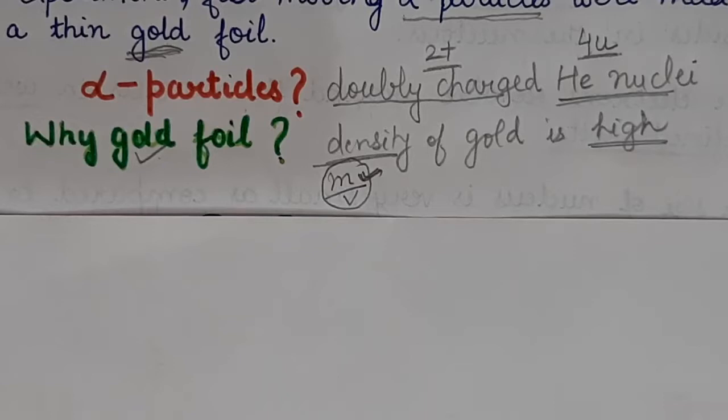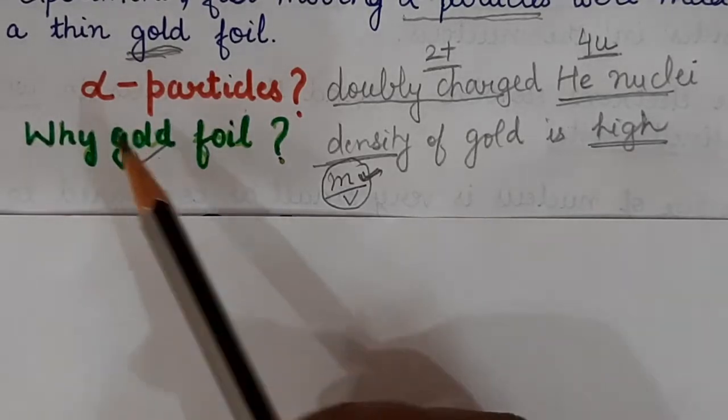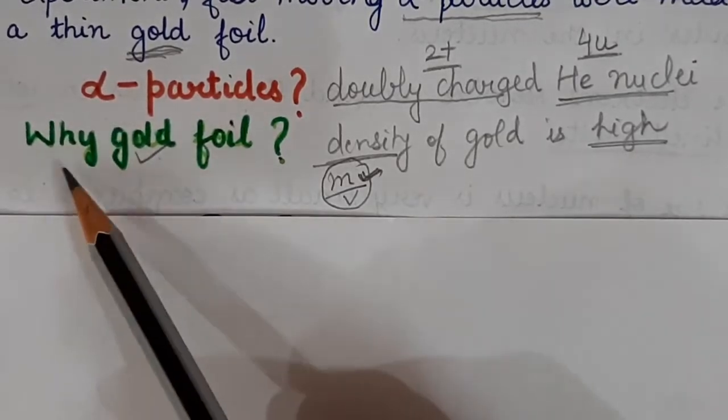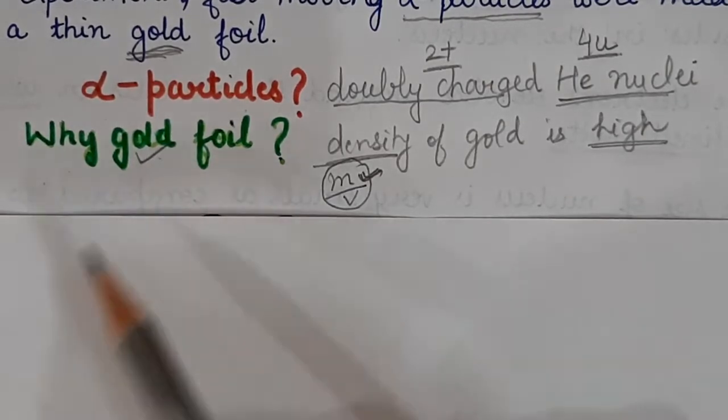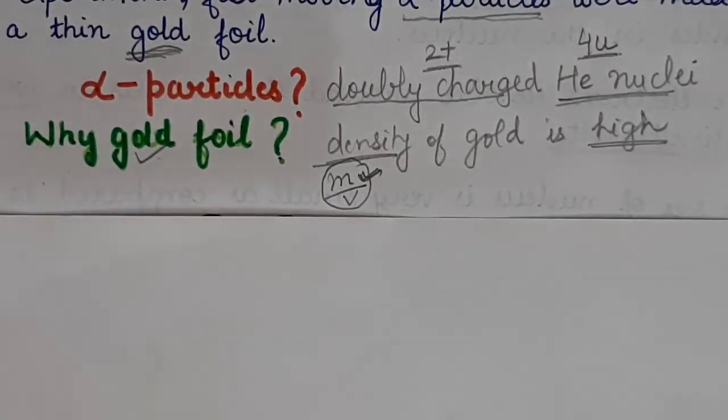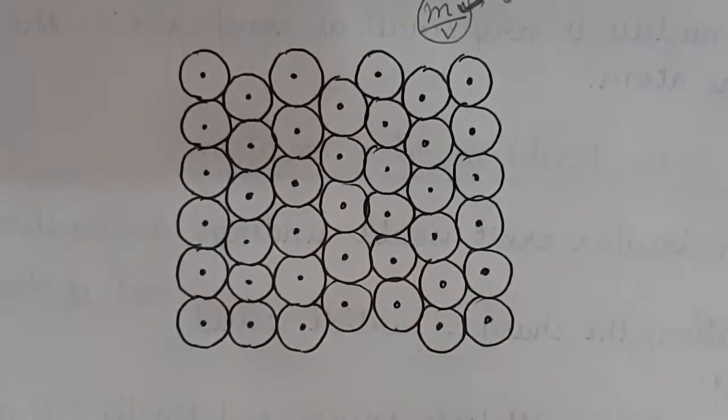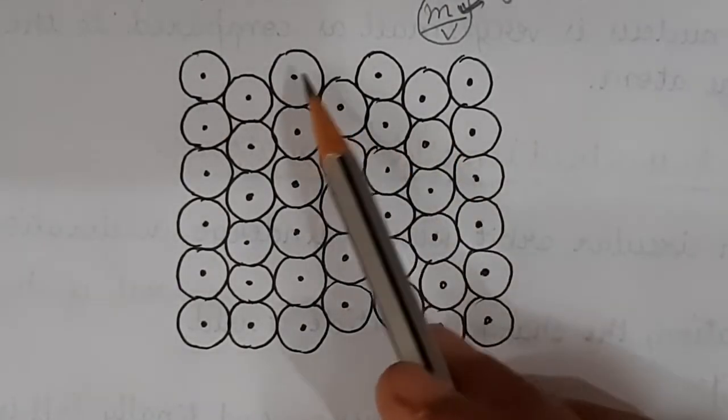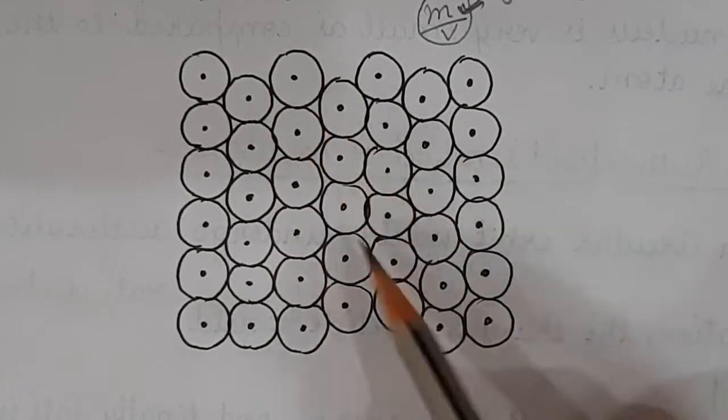Clear, students? Now you are clear with what alpha particles are and why he selected only gold foil. Now let us study what experiment he carried out. Rutherford took gold foil. Inside the gold foil there are various atoms.